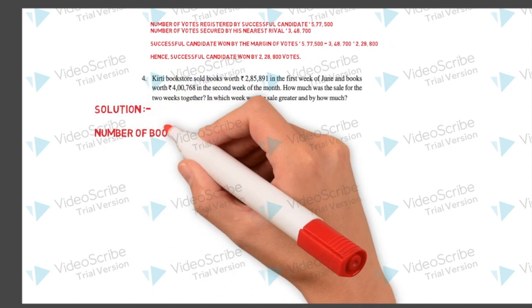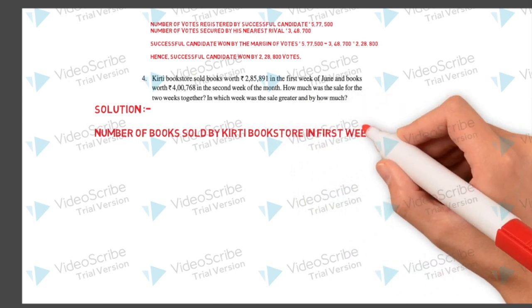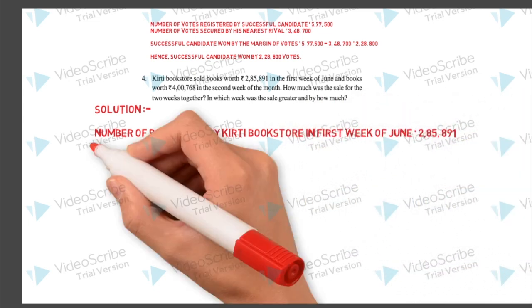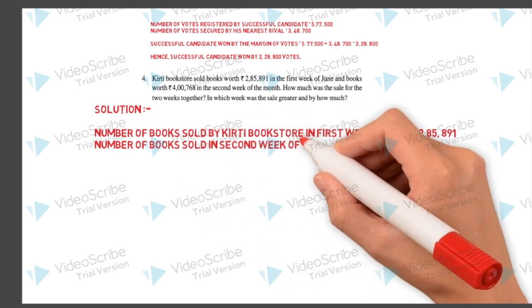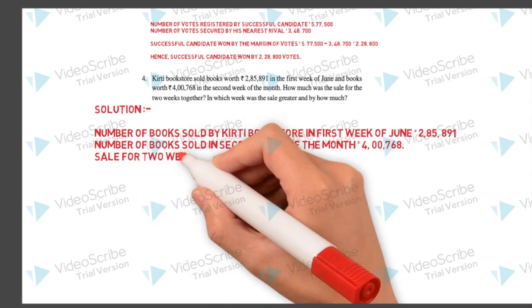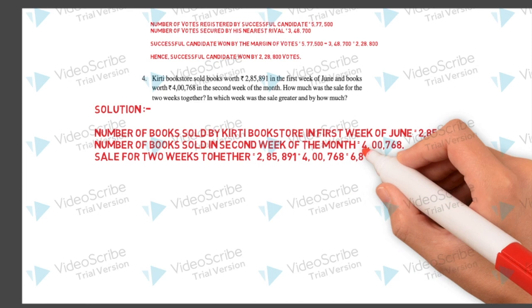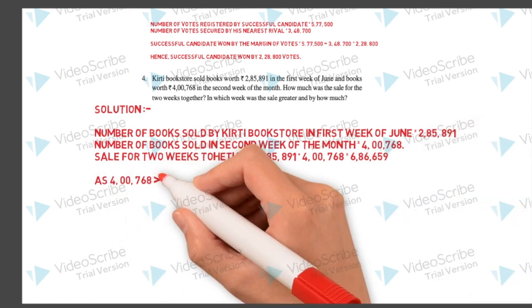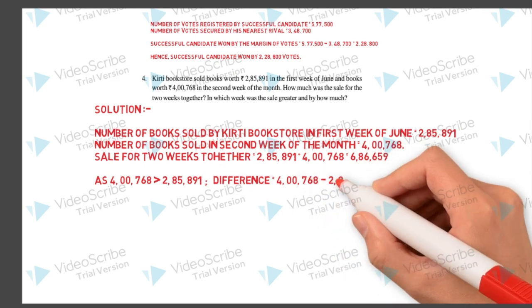So how you will write the statements? Number of books sold by Kirti bookstore in first week of June, 2,85,891, and number of books sold in second week of the month, 4,768. So sale for 2 weeks together: to find out together, we will add these both and we will get 6,86,659.